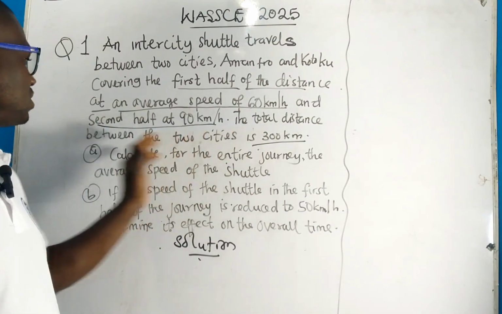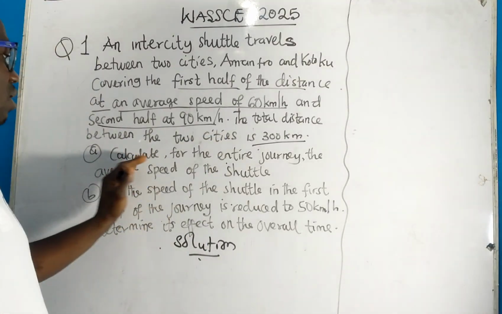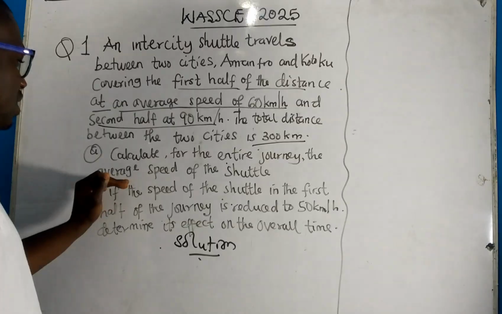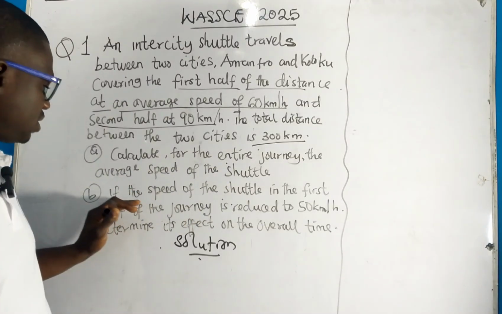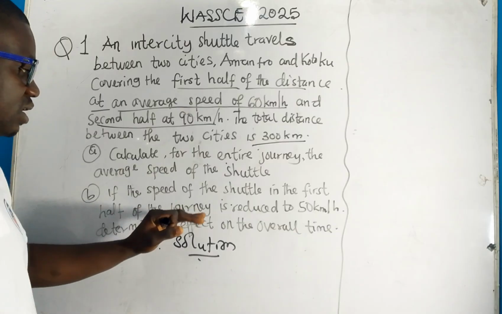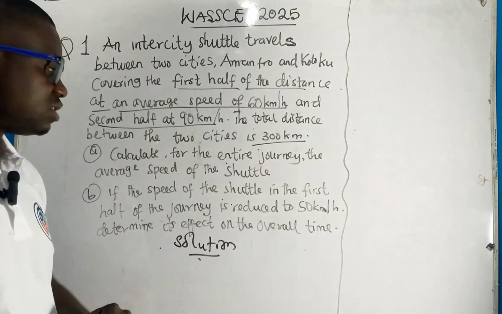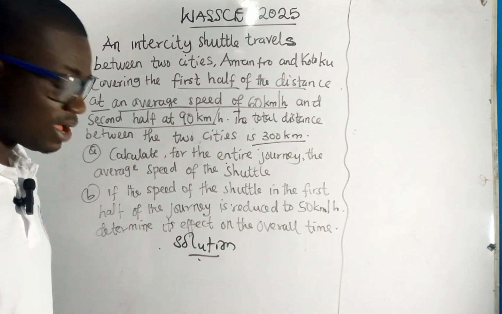The total distance between the two cities is 300 kilometers. Calculate for the entire journey the average speed of the shuttle. The second part: if the speed of the shuttle in the first half of the journey is reduced to 50 kilometers per hour, determine its effect on the overall time.